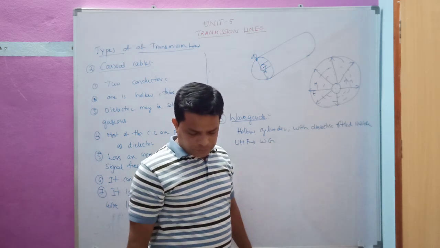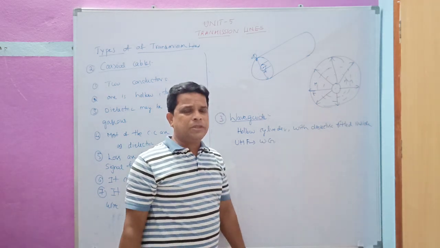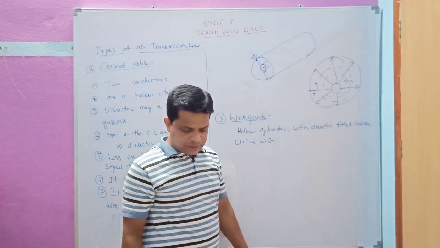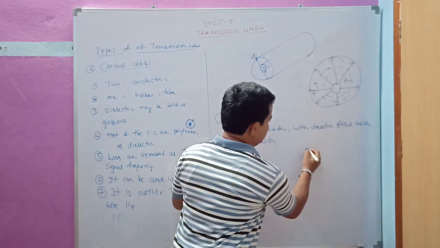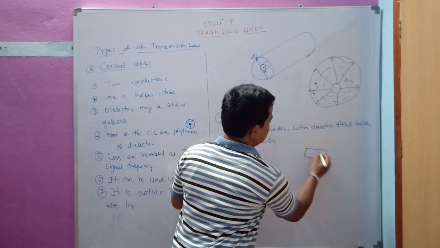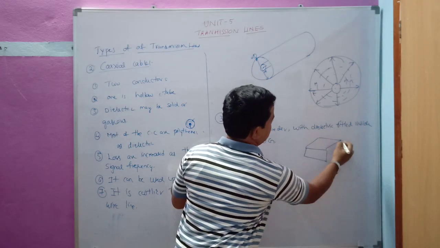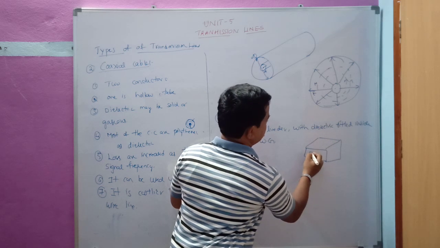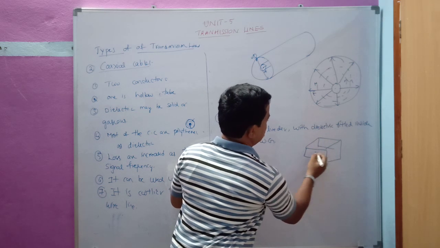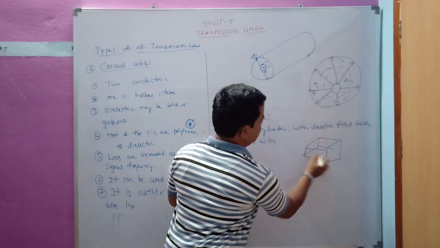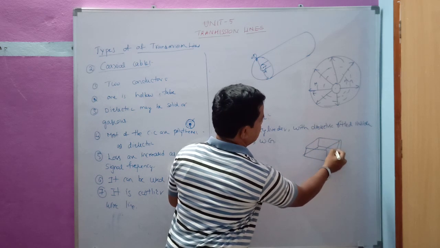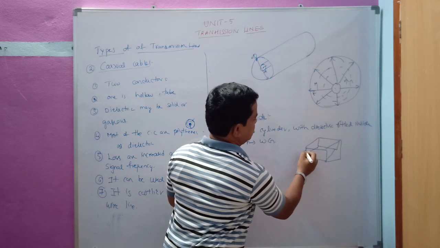So the transmitted wave can be reflected internally. This is a rectangular waveguide type. Here these are the walls of the transmission line.